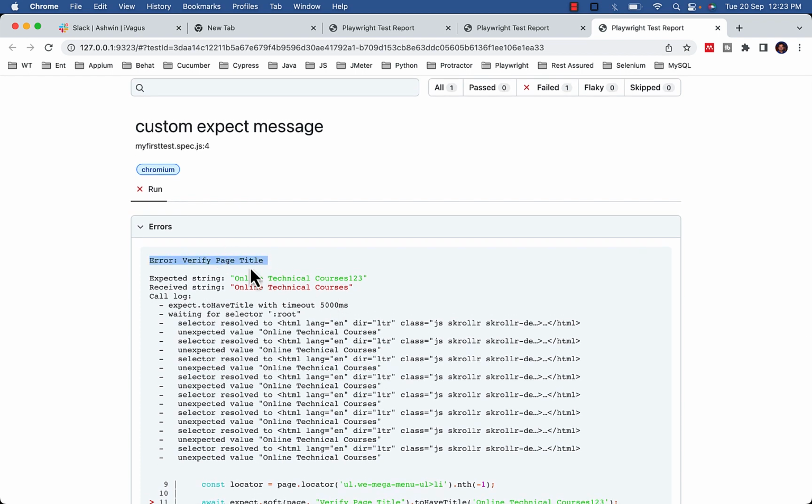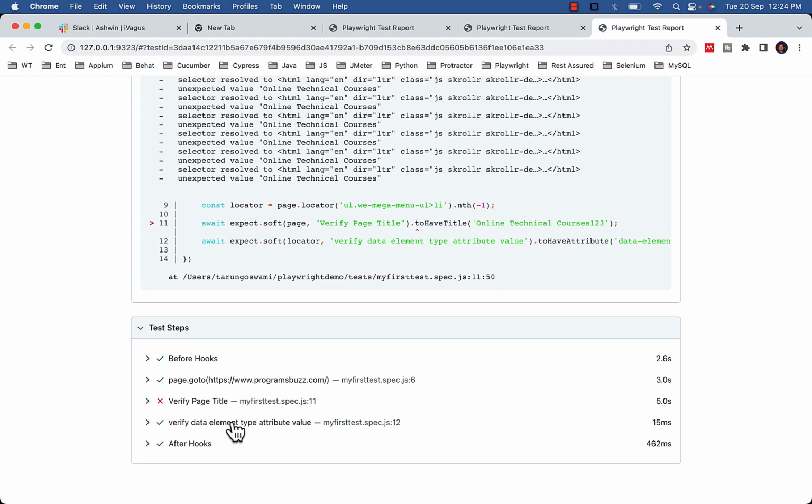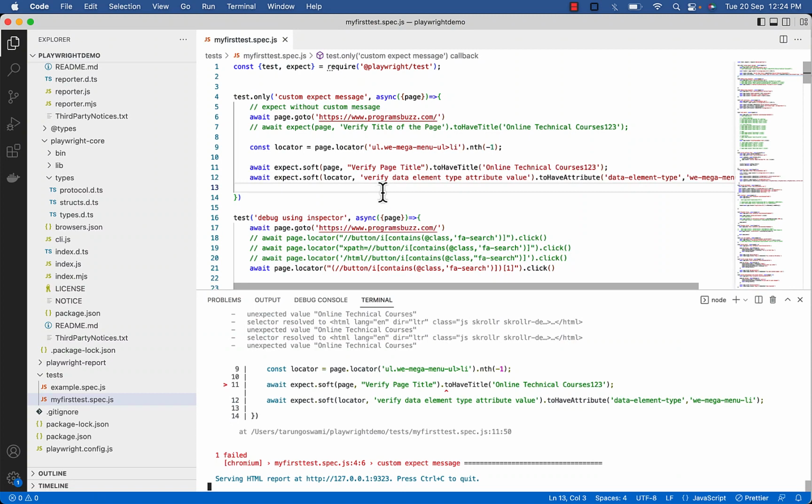So for the failed one we got the error message verify page title, and if you will check the test steps here, for the failed one we got the title verify page title. Also for the step which is executed successfully without any error, we got the message we have added in our code, verify data element type attribute value.